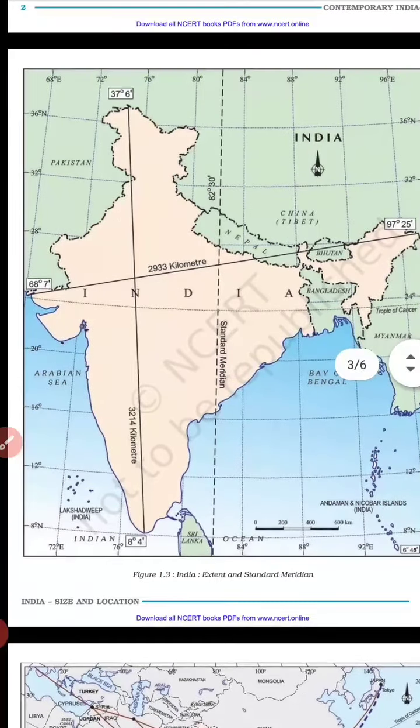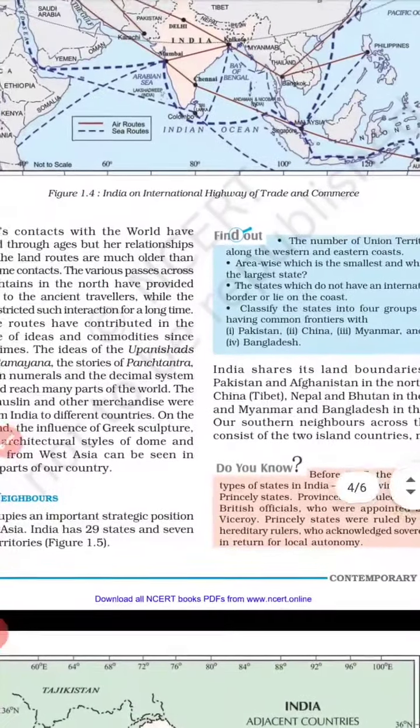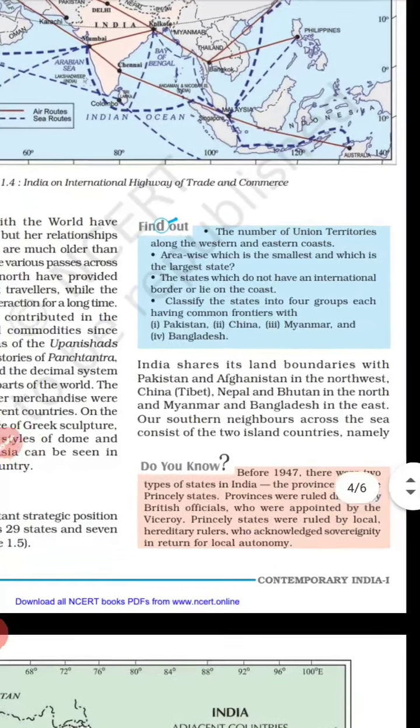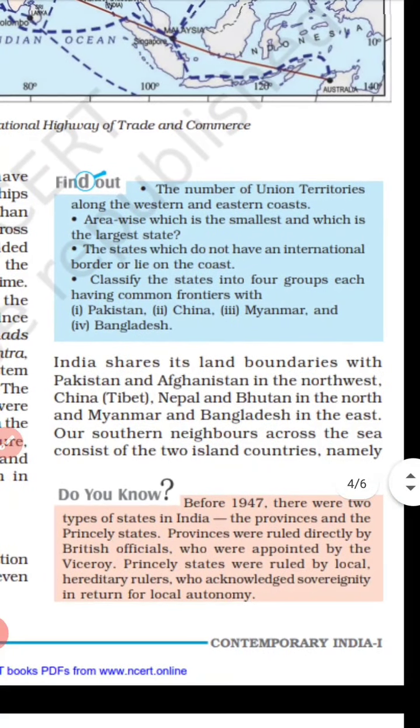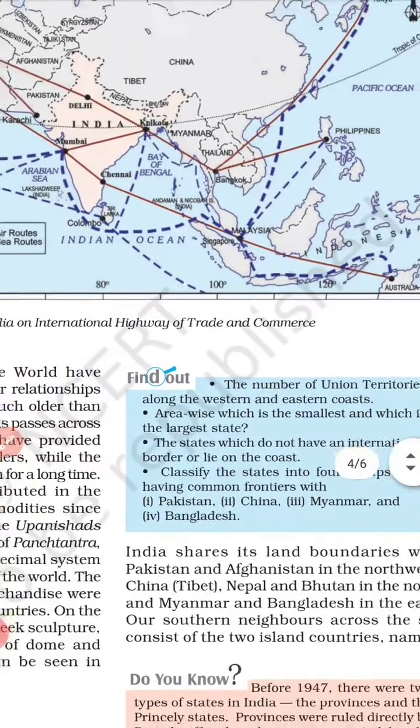So let's come to page number 4. There are 4 questions given. First of all, we will discuss the first question: find out the number of union territories along the western and the eastern coast. First, the western coast.